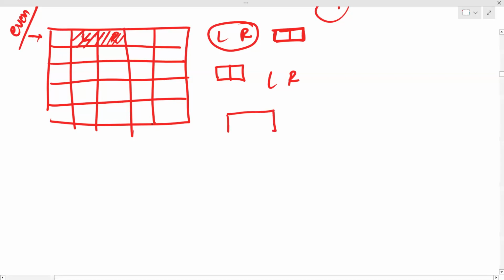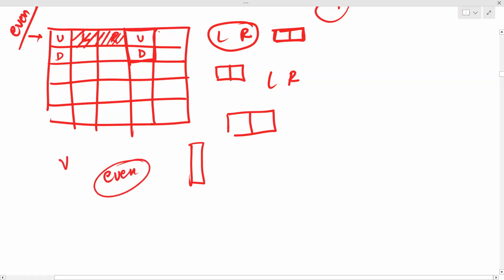So a domino, if it is placed horizontally, will take two cells from this row, which need to be colored, right? So my point is, if there are some cells that are having a domino placed vertically, they will always be even, like the count of them will be even. So if there is an up down here, there will also be an up down somewhere, like in this row again. Like these vertical dominoes will also appear an even number of times.